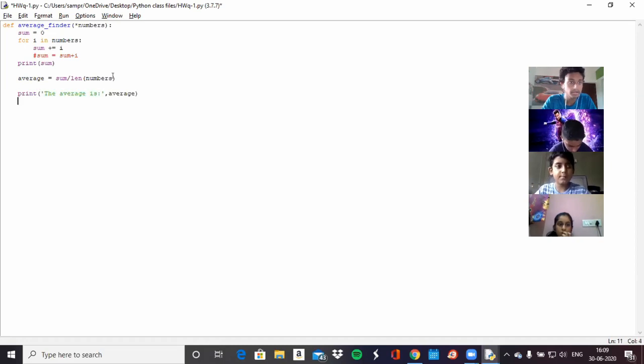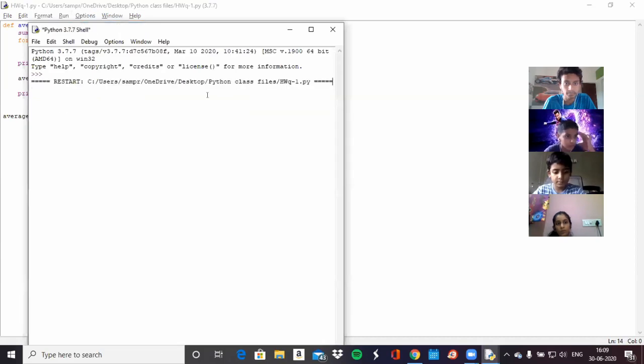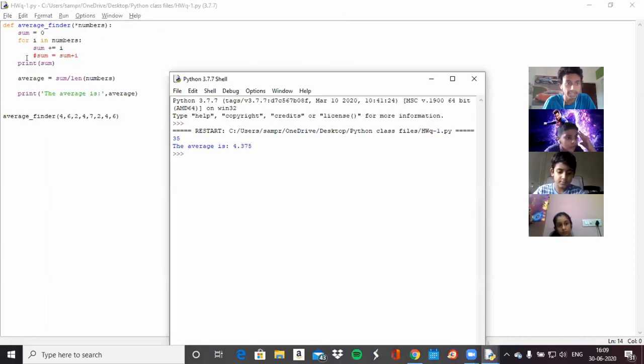That should be good. Let's hope we don't get any errors. We can call this function, and let's pass it in some values. First it should take each value in numbers and add them one by one: 4 plus 6, 10, 12, 16, 23, and so on. This will give you the sum of 35, which I printed right over here.